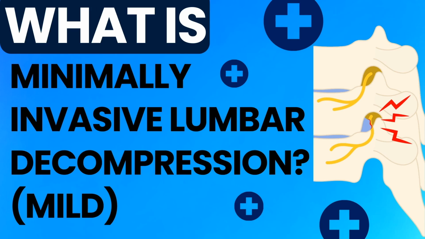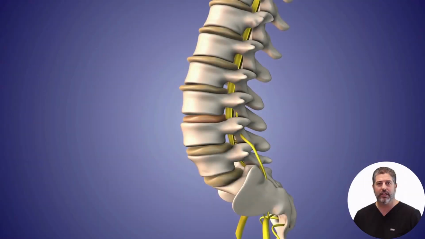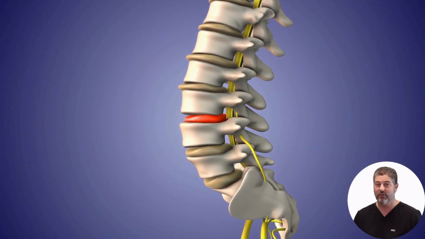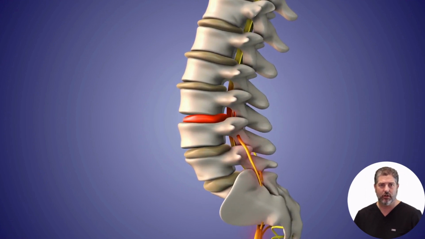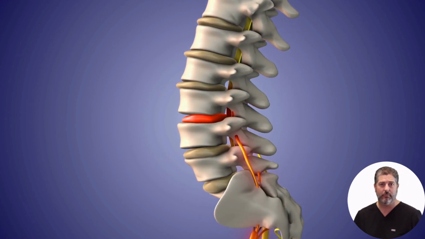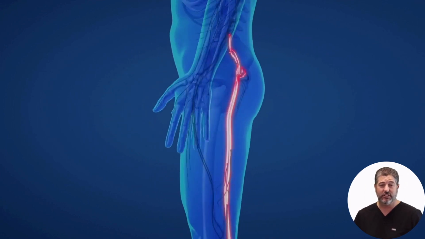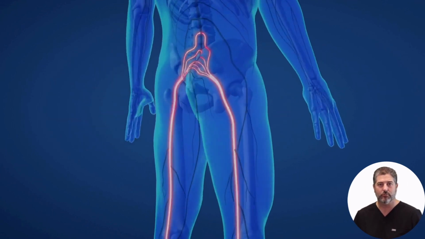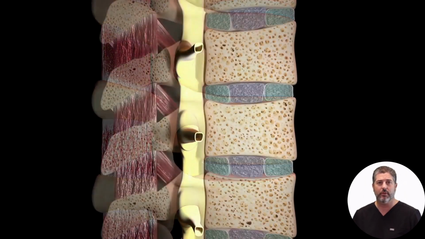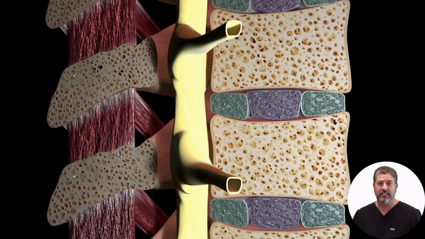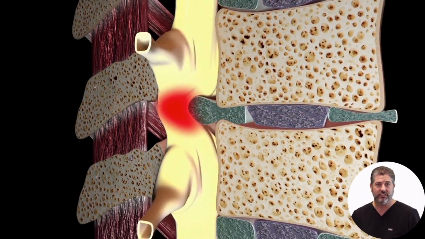What is minimally invasive lumbar decompression? Minimally invasive lumbar decompression, also known as MILD, is a surgical procedure to relieve pressure on one or more nerve roots in the lumbar spine. Through a small incision, specialized tools are used to remove or trim the sources of nerve compression. MILD is used to treat lumbar spinal stenosis, herniated discs, or degenerative disc disease.